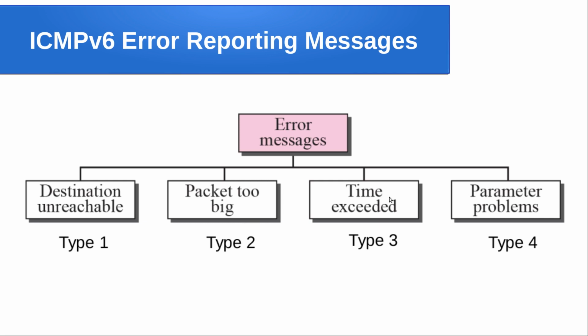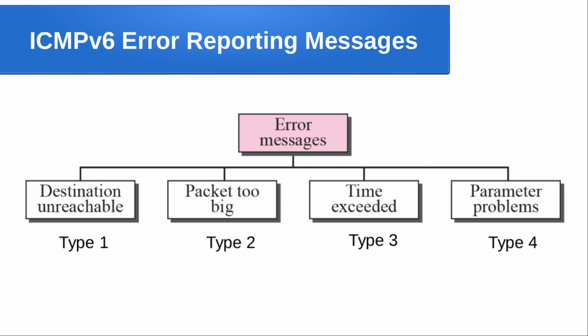Okay. And the time exceed message is the same one that we discussed in ICMP version 4, and it is related to the TTL field. You know that the same TTL field is there in IPv6 also, but when it comes to IPv6, we renamed it to hop limit. So time to live, which you know from IPv4, is there in IPv6 also with a new name called hop limit.